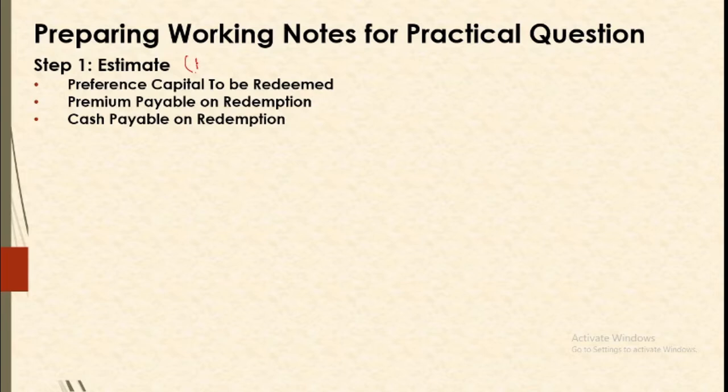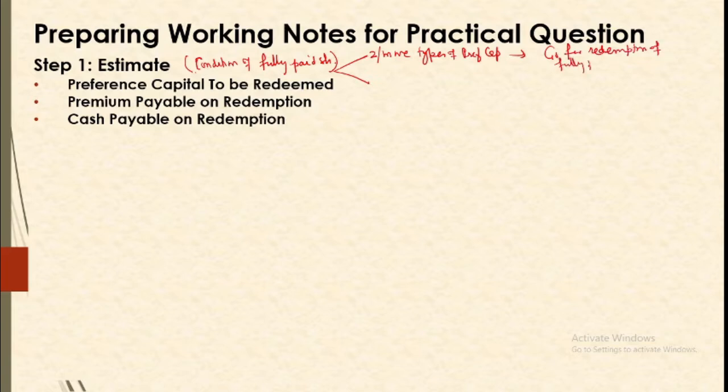understand or make the condition of fully paid shares clear. In case you have forgotten, let me remind you, if you have shares which are partly called, and you have two or more types of share capital, then you will go for redemption of fully paid shares.